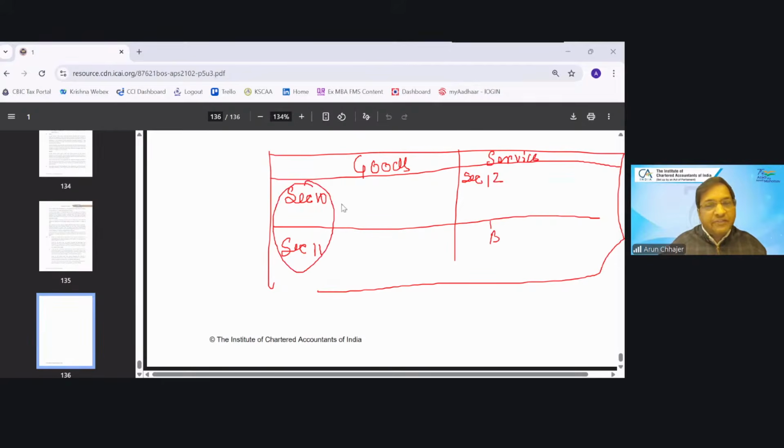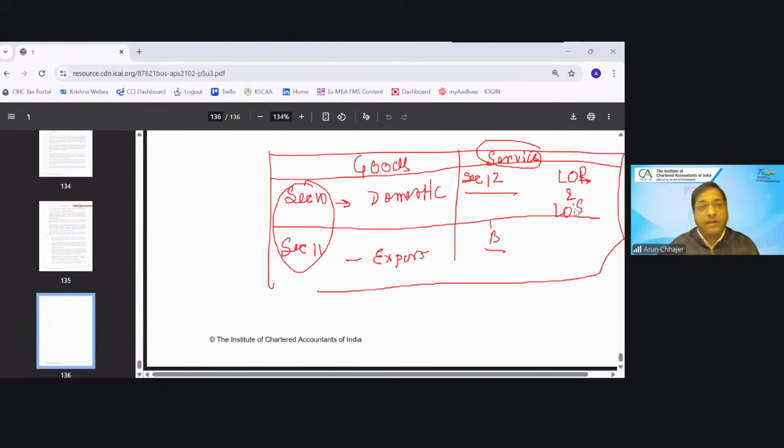10 and 11, what is the difference? If it is the domestic supply of goods other than import and export, section 10. If it is export and import, then section 11. But in case of services, section 12 would be applied or 13 would be applied. It depends on the LOR and LOS, location of recipient and location of supplier. So if both are in India, then section 12. If anyone is outside India, then section 13.